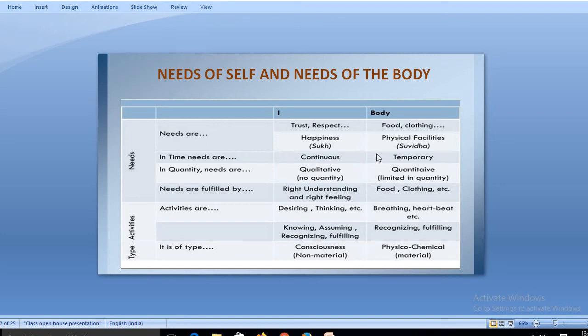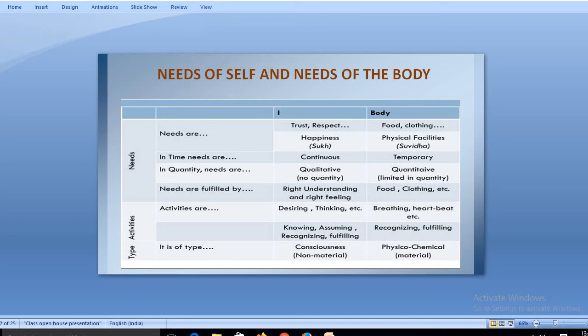So it is continuous. And the body's needs are temporary. Temporary means that the body needs are only food, clothing and shelter. If you're having a shelter, then somewhat your own needs are being satisfied.